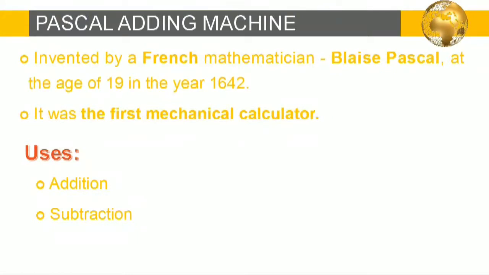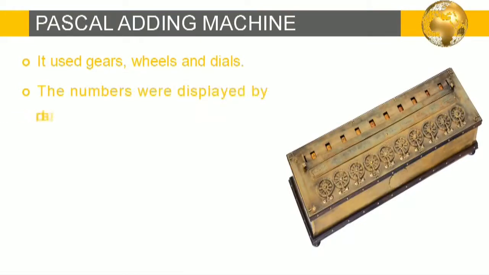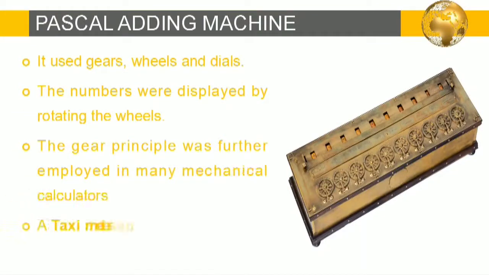Now let's see what was inside it. It used gears, wheels, and dials as shown in figure. The numbers were displayed by rotating the wheels. The gear principle was further employed in many mechanical calculators. A taximeter is a perfect example of mechanical calculator. So this is the device where gears were used. You can see the picture.